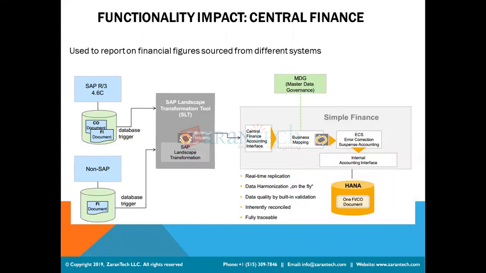Let me first start with this process. The concept of the central finance system is very clear. We call central finance the target system. Why do we go for central finance? Because we use a heterogeneous landscape, and many accounting transactions are posted in various source systems. Month-end closing, year-end closing and reporting become difficult to maintain in each source system, because they are independent systems.